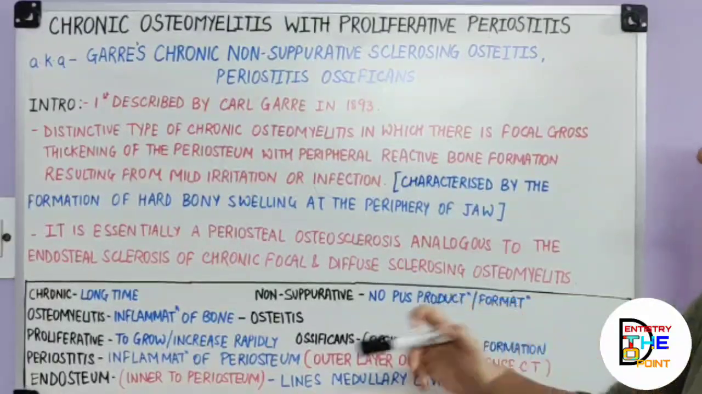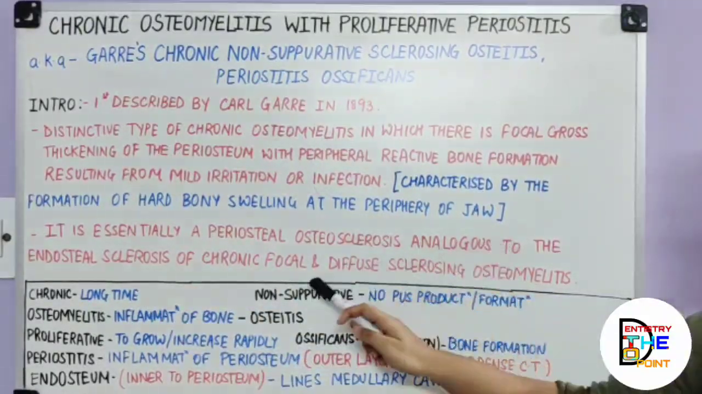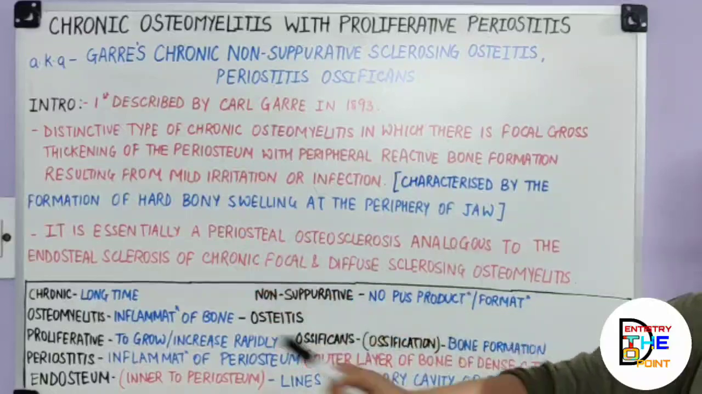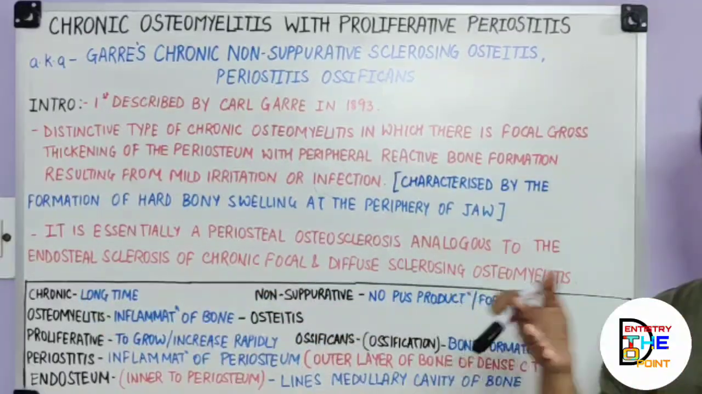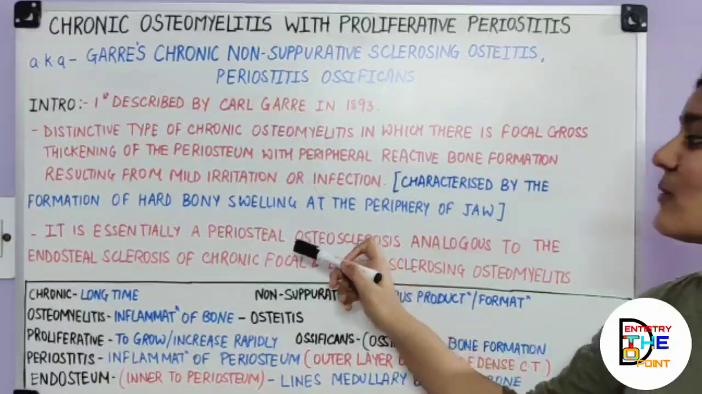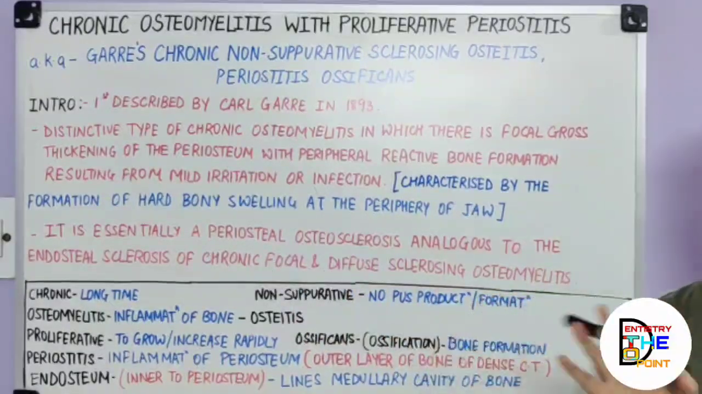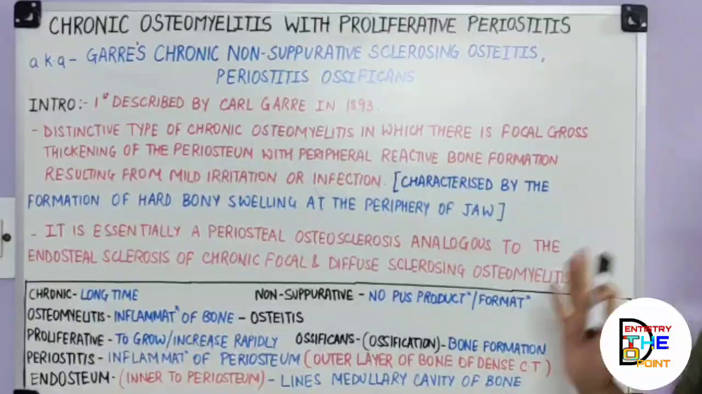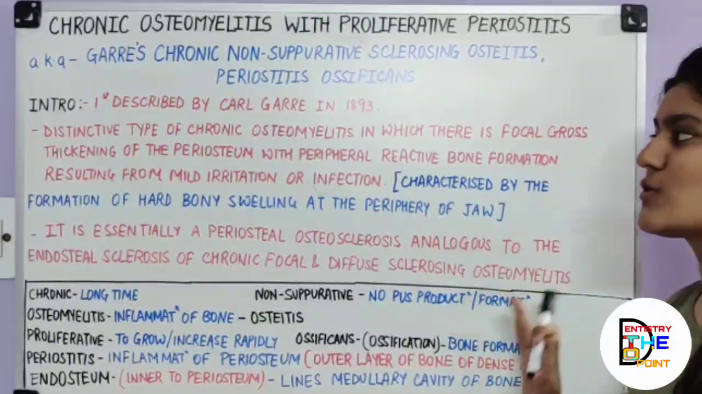in comparison, similar to this, but the main difference is that those are endosteal, that is limited to the endosteum of the bone, inside only. And now this is an aggressive form and it spreads to involve the periosteum. Okay, so this is an intro for Garré's osteomyelitis.